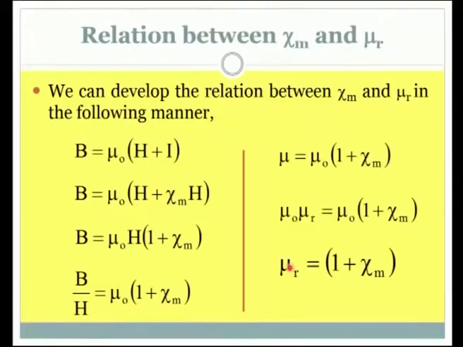It is magnetic susceptibility. Let us take up the mu r. It is always positive because the chi m is normally not greater than 1 even if it is negative value. So, mu r will always be positive, and here also it could be greater than 1 or less than 1, right. So, that also will decide the type of magnetic material.